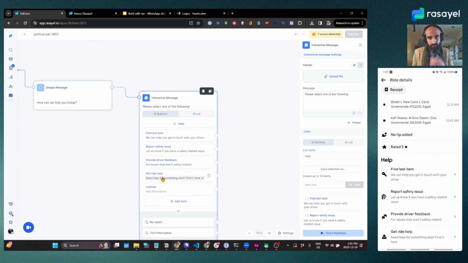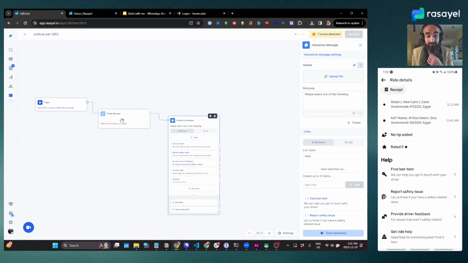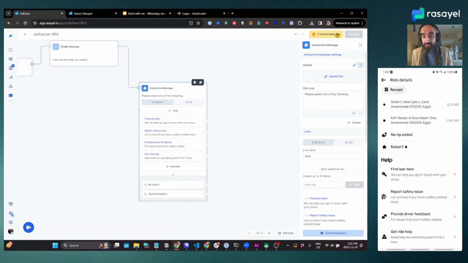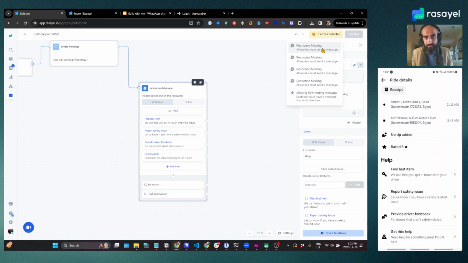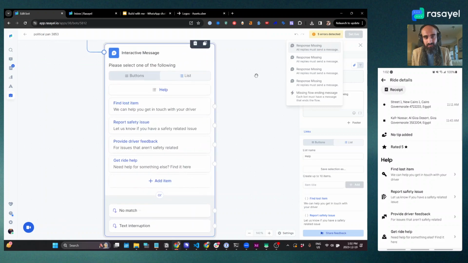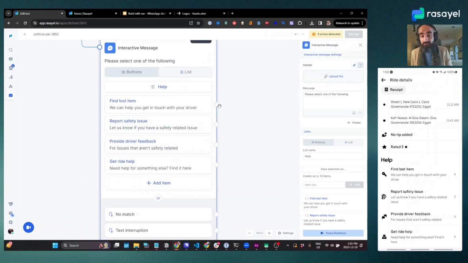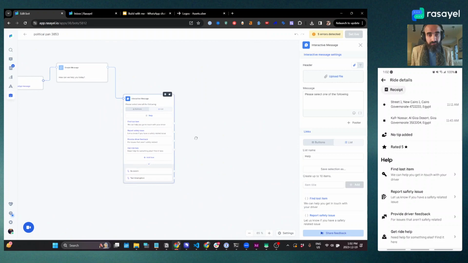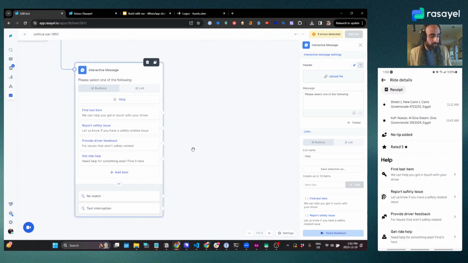Find it here. Okay. So we have the beginnings of our flow, and we don't need this one, so we'll start there. Now you'll notice here that Rasayel is already reporting some errors, but these are of no concern. What these are saying is that each of these items need a following response within the chatbot. So as soon as we connect it to something else, that error should go away.